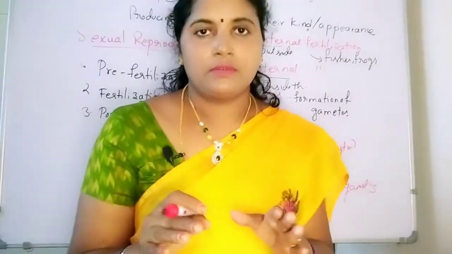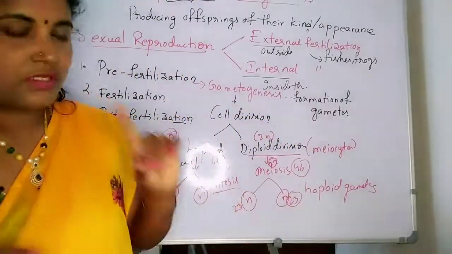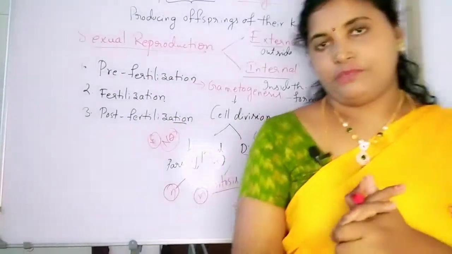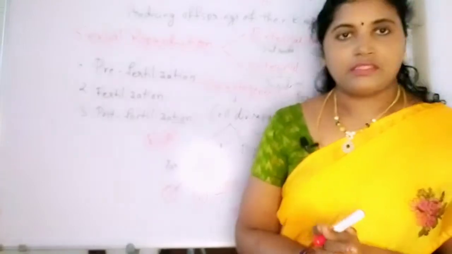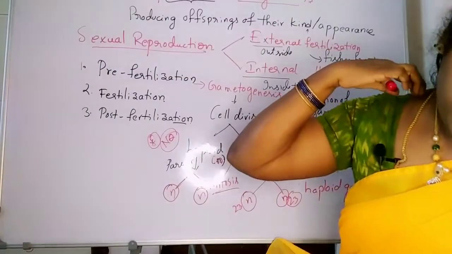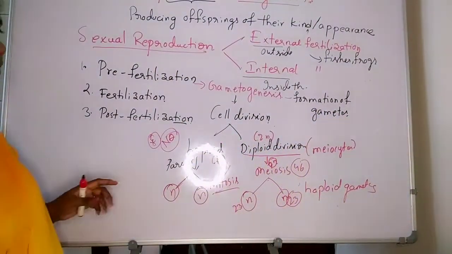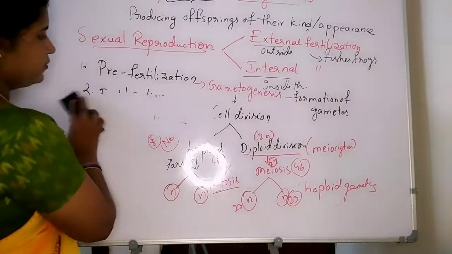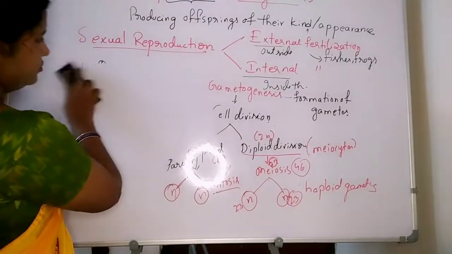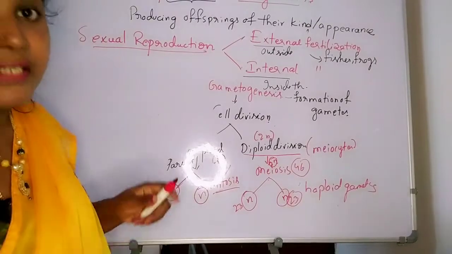So that is about sexual reproduction. The first step is gametogenesis, in which cell division occurs. One more important thing we have to discuss here. Take this screenshot, all of you. Now we'll see about the sizes of the gametes, and in this part we are going to see the gamete types.